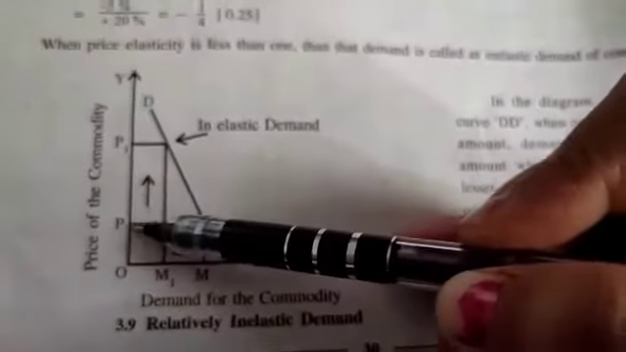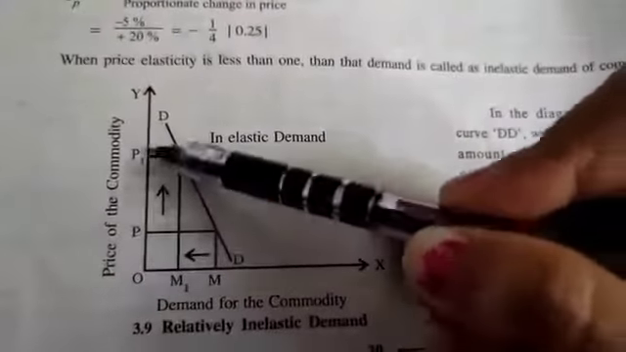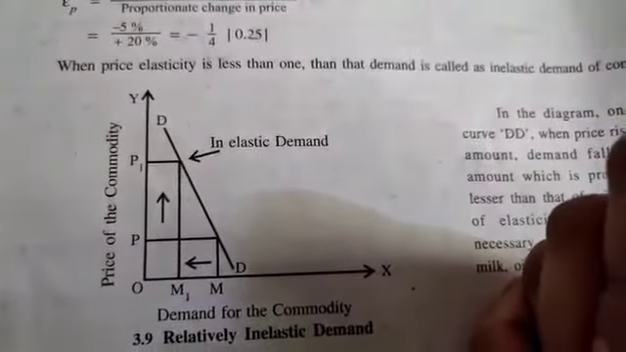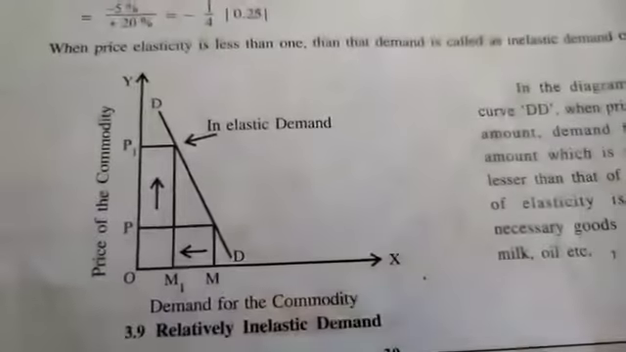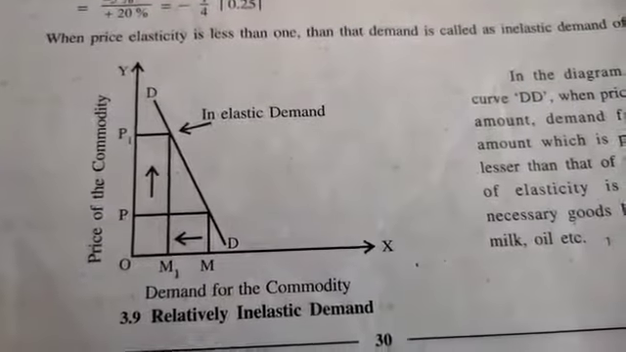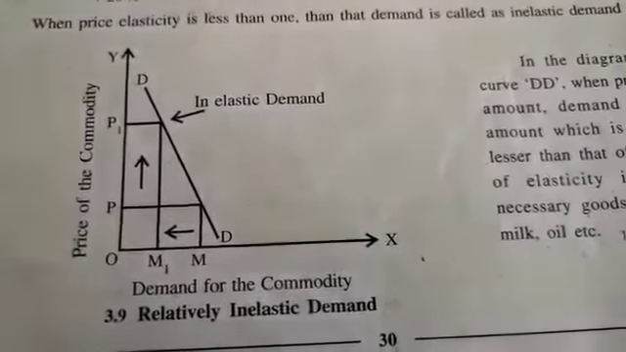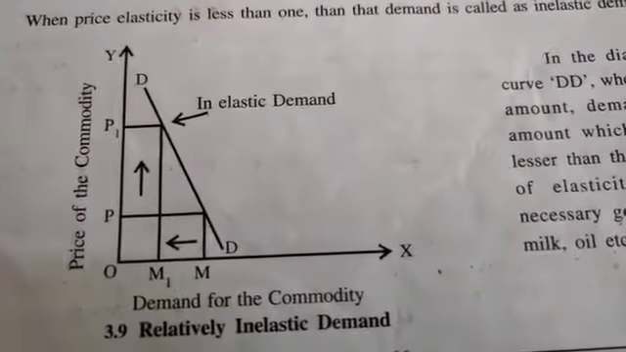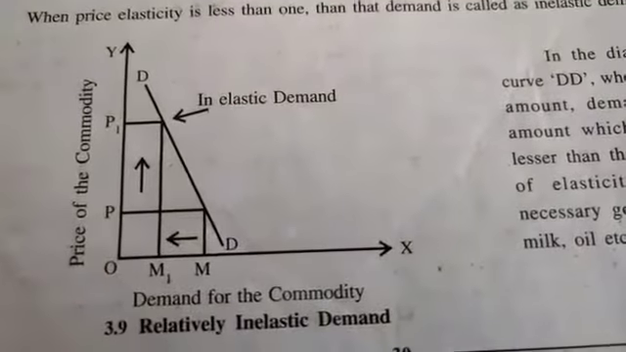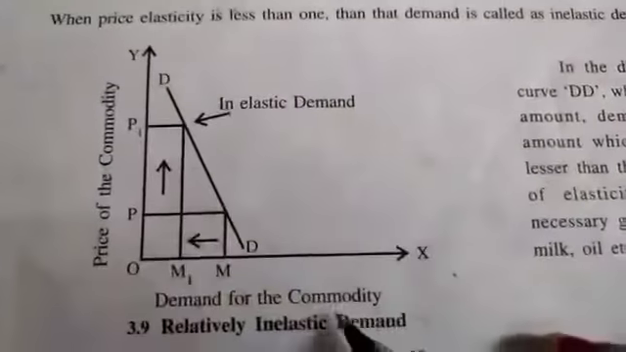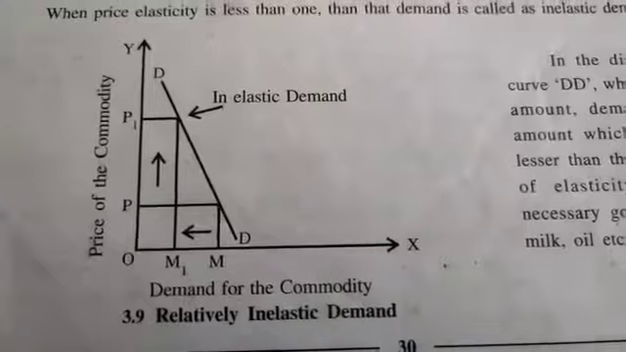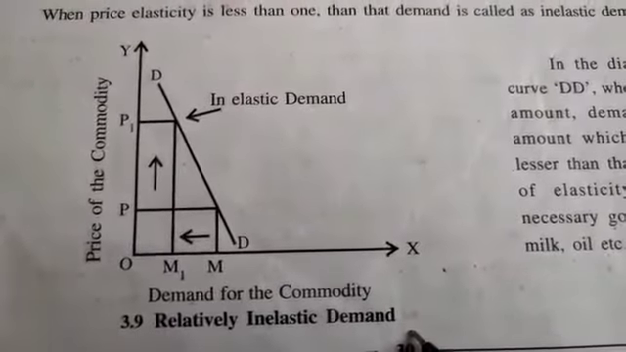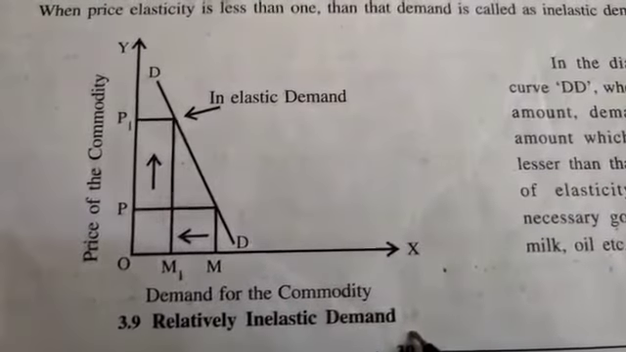Here we can see when there is a high rise in price, there is only a low change in demand. We can take the example of rice, wheat, sugar. In earlier times it was 2 rupees, then it became 10 rupees. Now it is 50 rupees per kg. But still people are purchasing it, though the demand becomes less. This is called relatively inelastic demand.